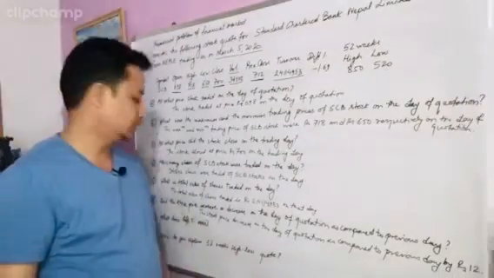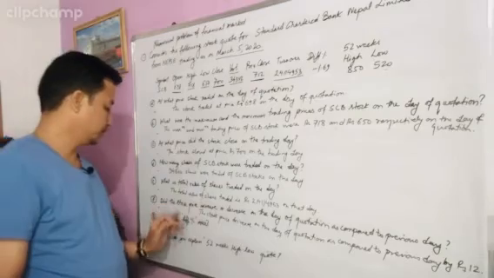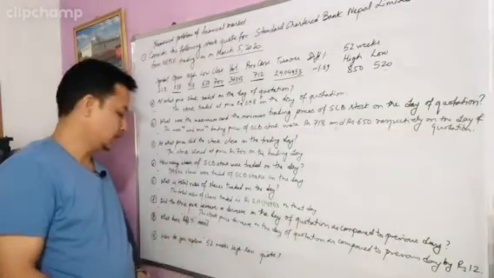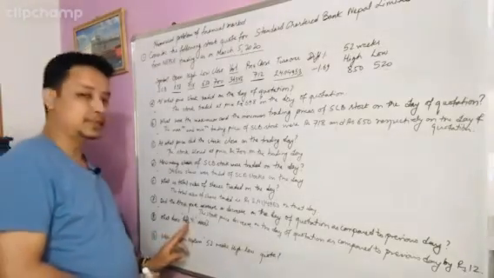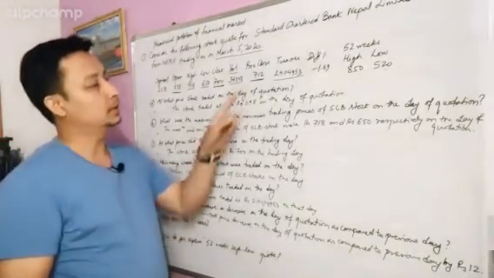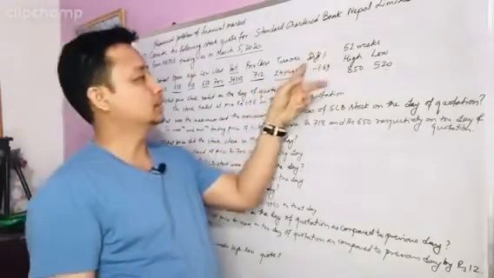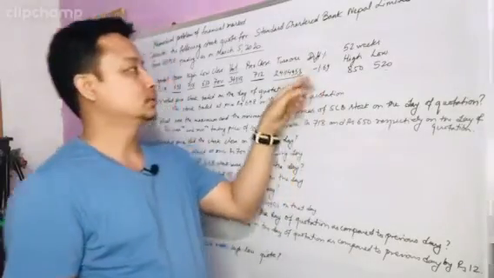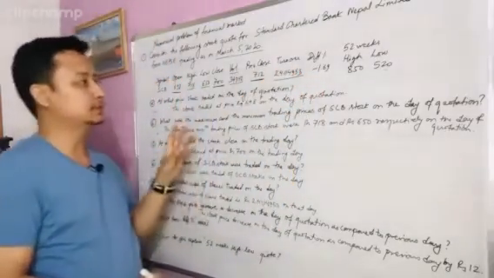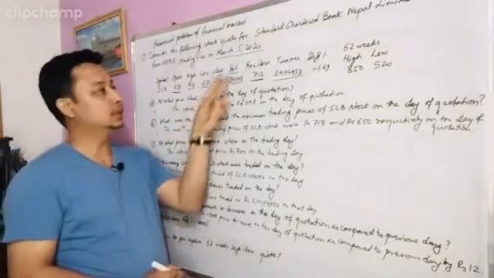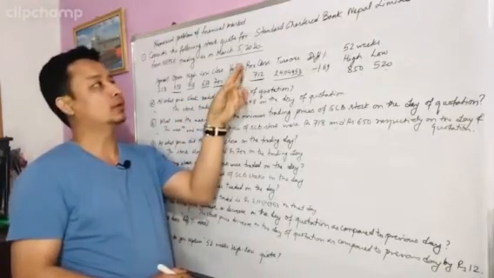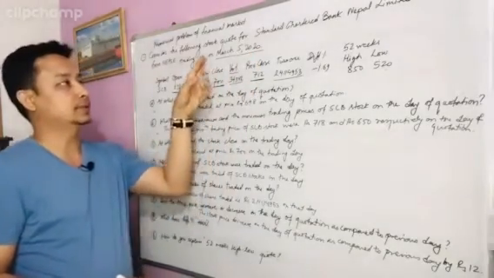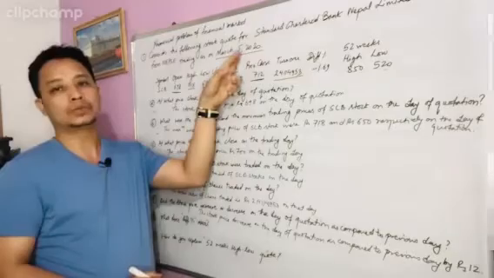Now the seventh question, what does difference mean? Okay, so here difference percentage, it's given in your question. In your question there is a difference percentage given here, minus 1.69. So here difference percentage means percentage difference between the previous closing price of SCB stock price and the closing price of SCB on March 5th 2020.